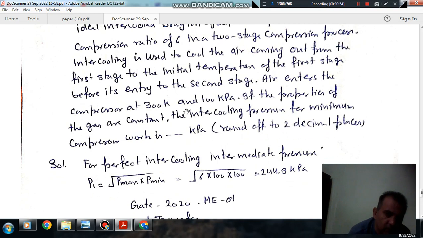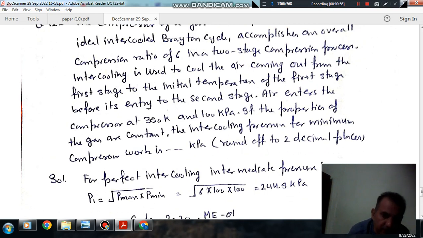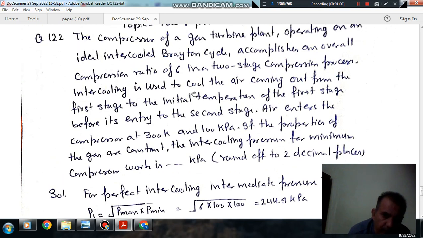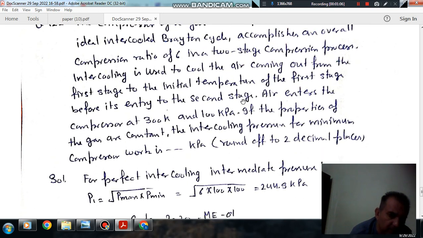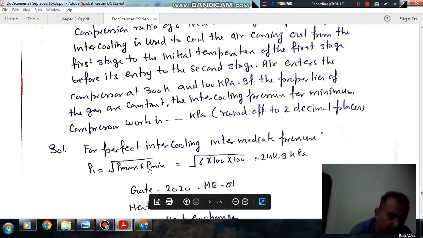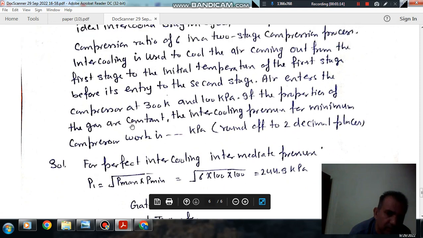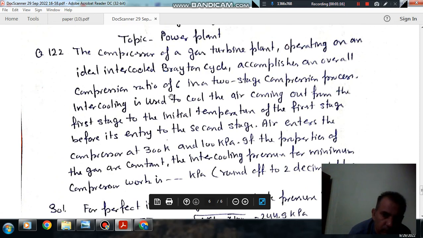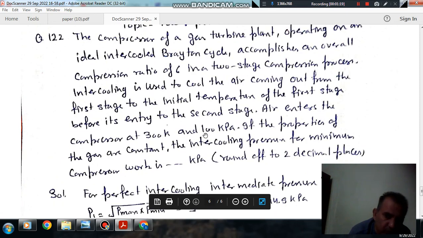As intercooling is perfect because the air is cooled to its initial temperature, for perfect intercooling, the intermediate pressure is root of P max into P min. So P max is your P max, and P minimum is your 100 kPa.